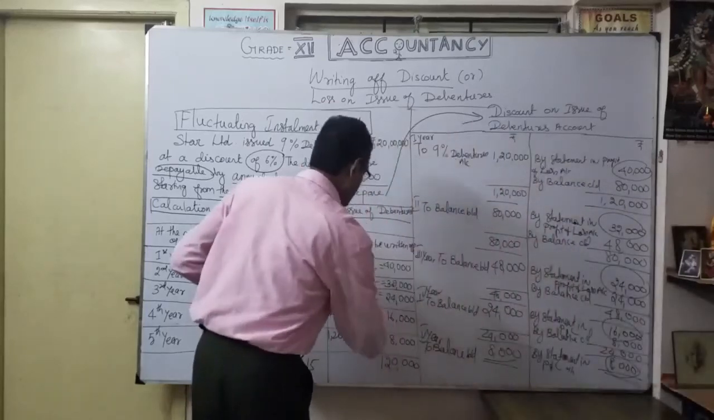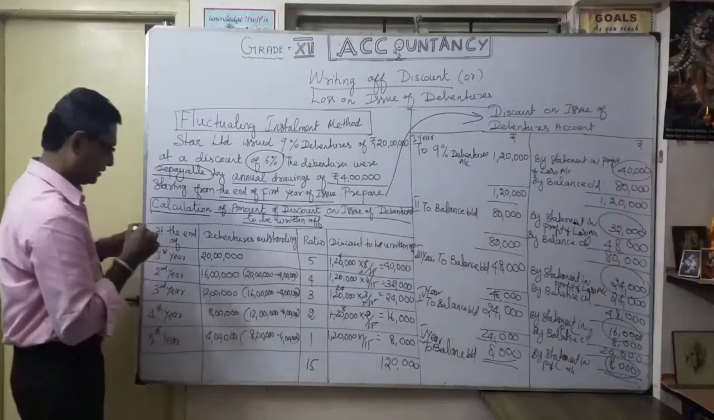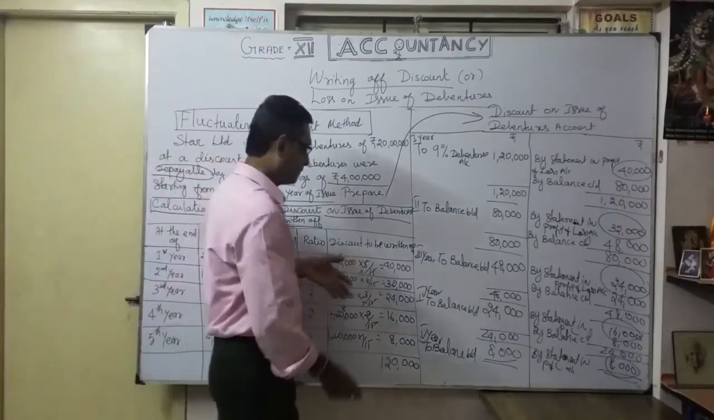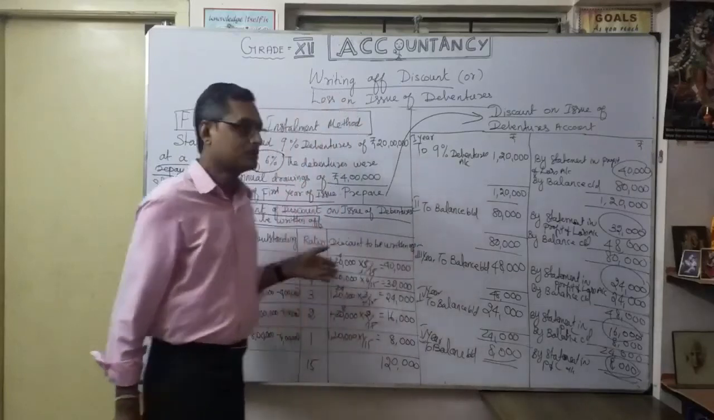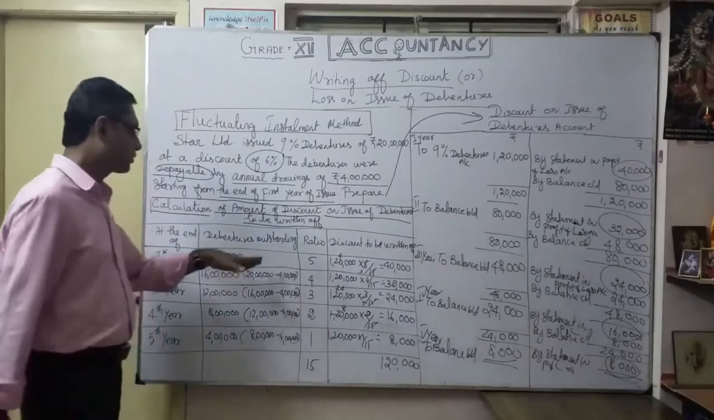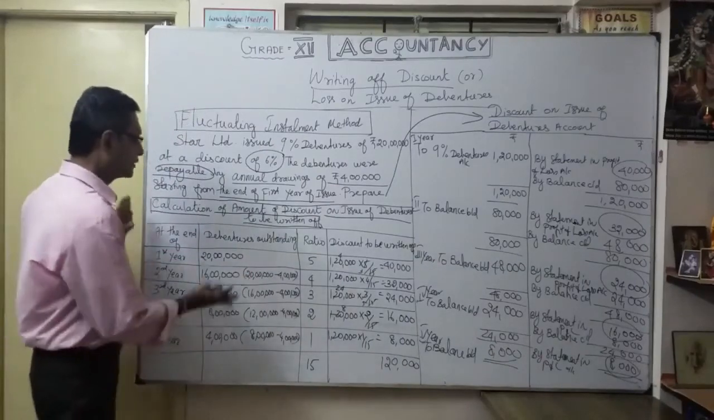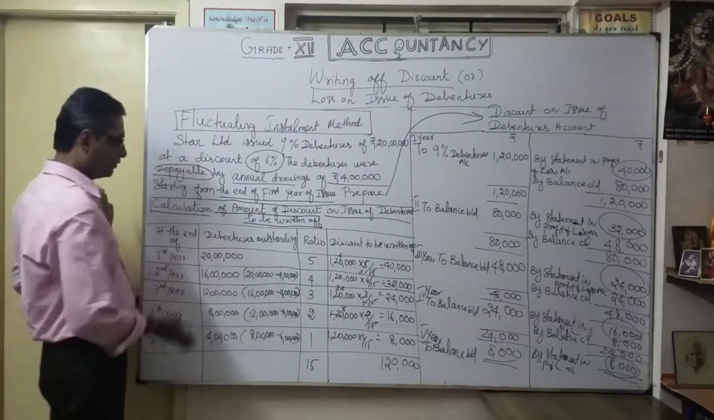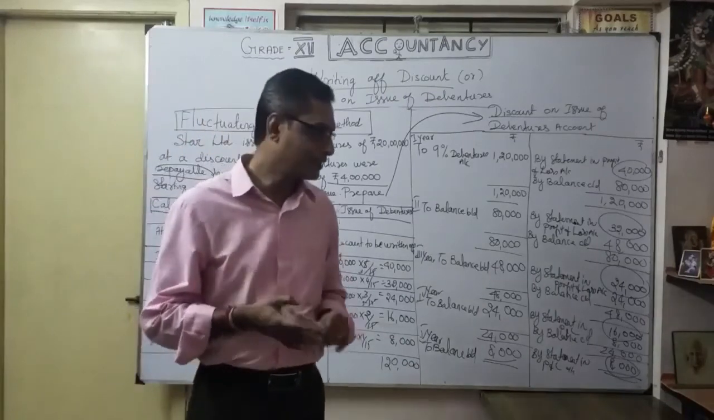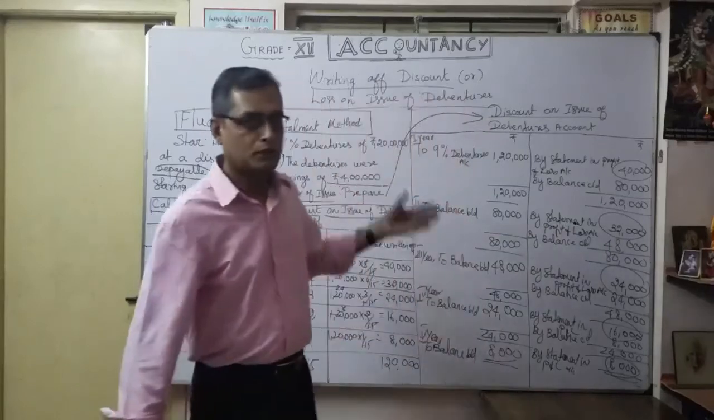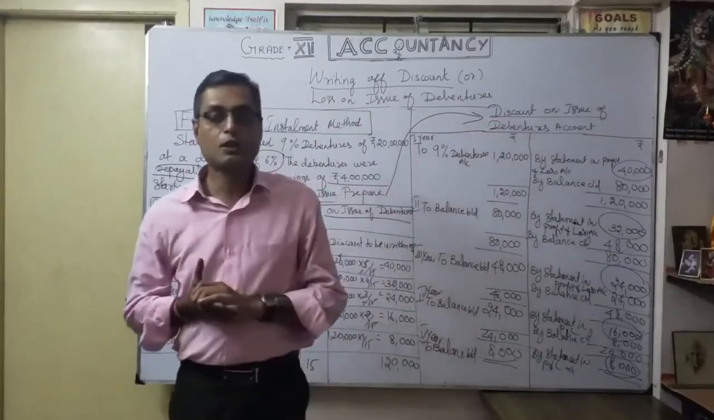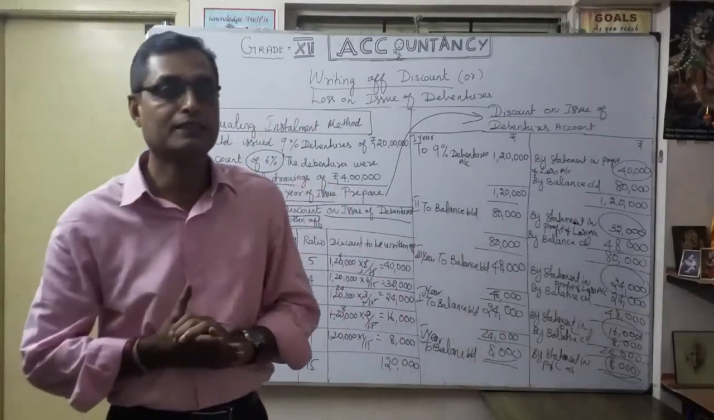So first you have to make this calculation. That's why it is called the fluctuating installment method. The write off will vary for each year, depending upon your redemption. Here they have given a constant 4 lakhs, but sometimes they even give a different amount, so accordingly you have to work it out. Okay, you understood this fluctuating installment method. Likewise, you have to work out how they are compensating discount or loss on issue of debentures. Very, very important, very interesting, very easy.